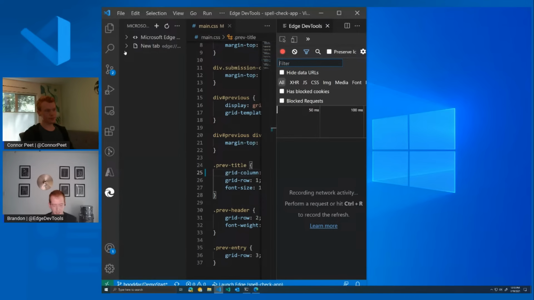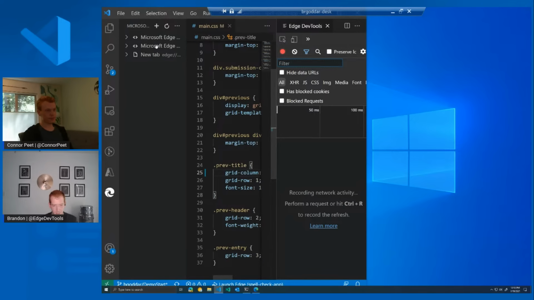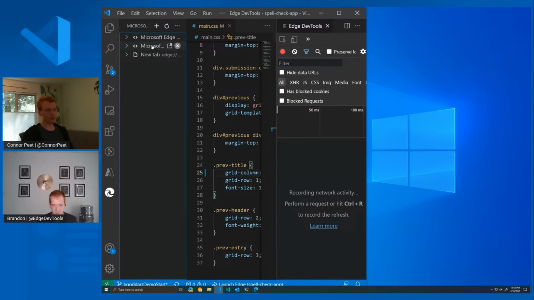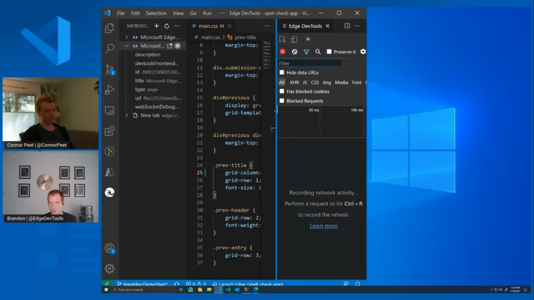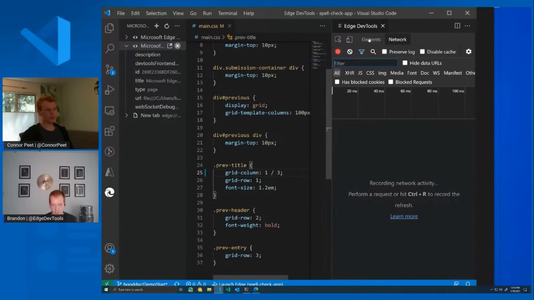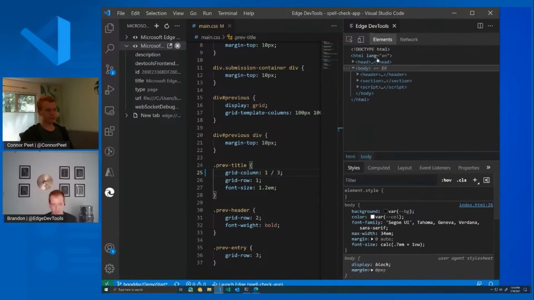So over here we have the new sidebar. If I launch another instance of Edge, and so now I have multiple targets, I can go ahead and switch directly between those automatically by hitting the new attach button. The tools will reload. So say you have multiple targets that you're working on, or you want to be able to take the styles from one page and apply them to another, you can very quickly switch between your targets, get the information you need, and bring them right back to your source code.